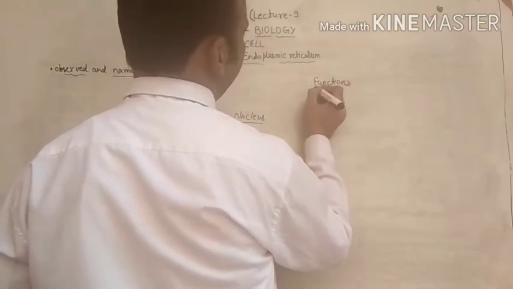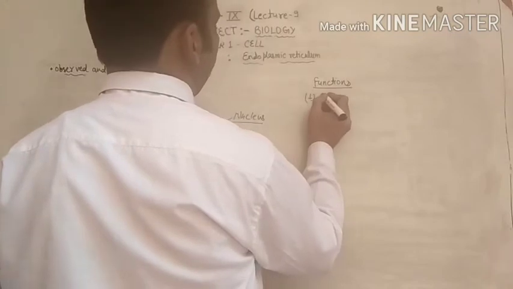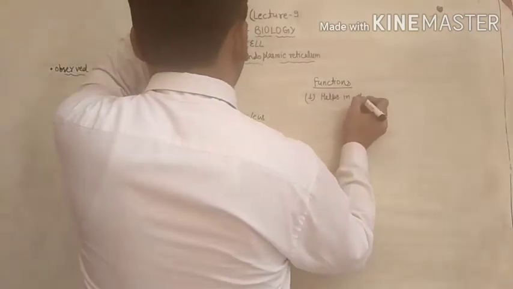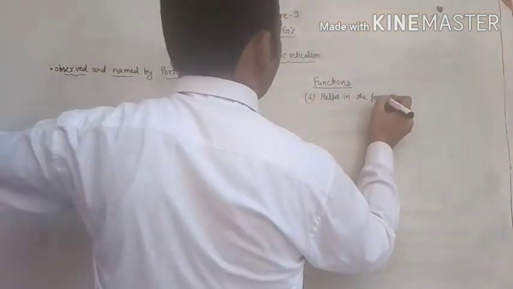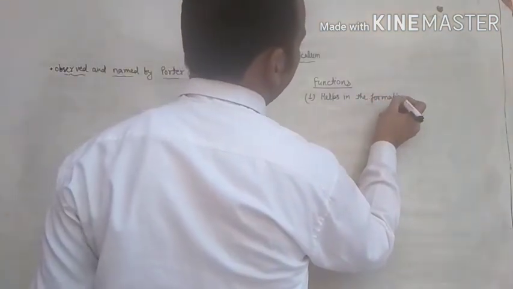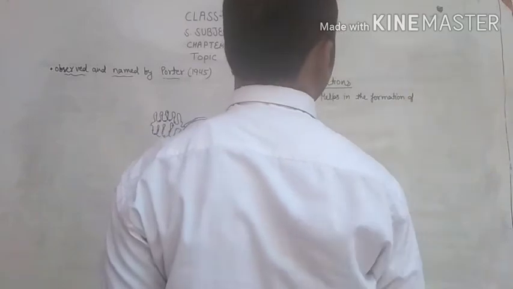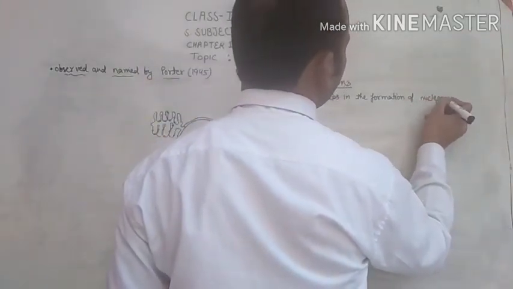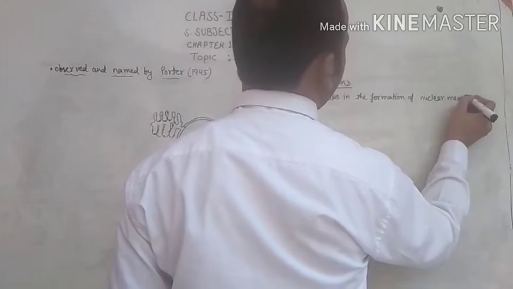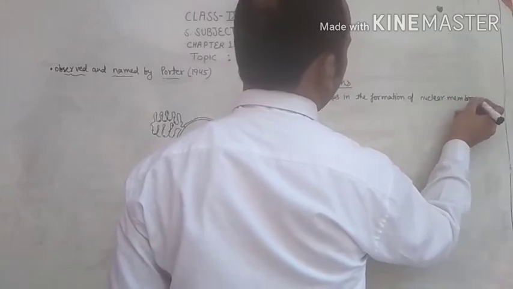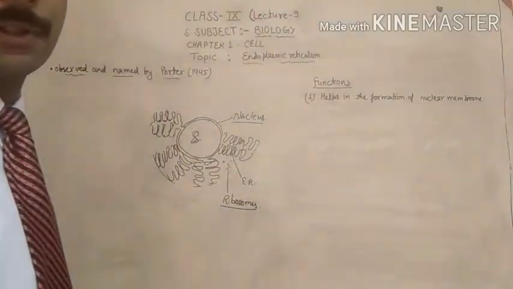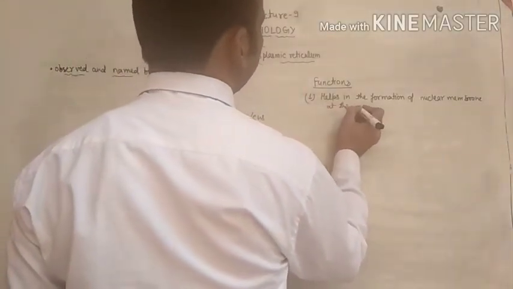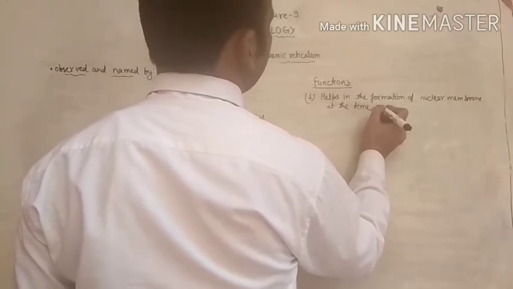First, it helps in the formation of the nuclear membrane at the time of cell division.